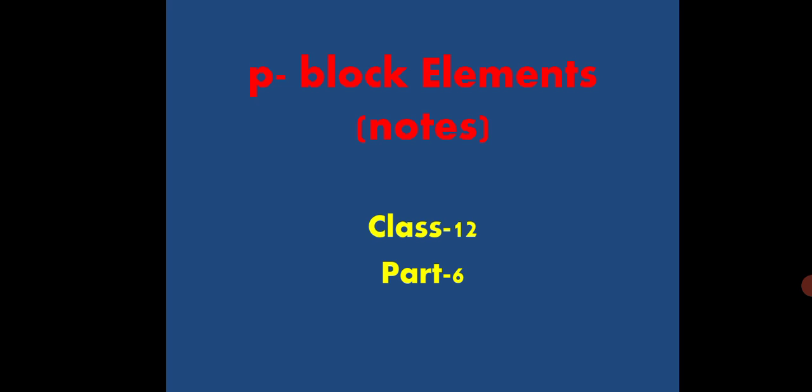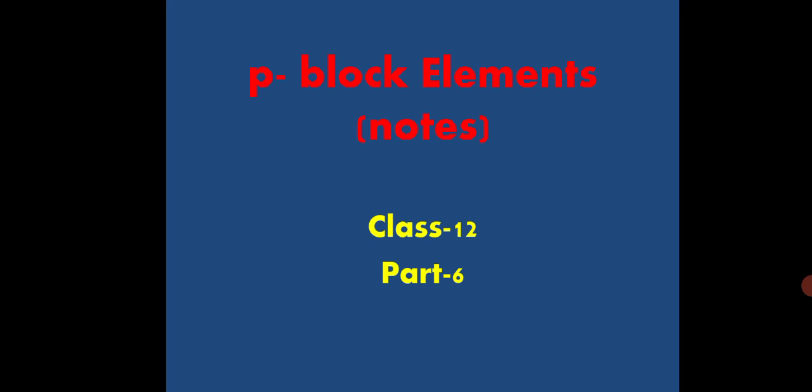So they are neither electropositive nor electronegative in nature. The electronic configuration, if you see, is quite stable. Just now I told you, it is a very stable closed shell configuration. Except helium, they have ns2 np6 configuration. Helium has 1s2, otherwise all other elements have ns2 np6 configuration. Due to the stable closed shell electronic configuration, these elements possess no tendency to gain or lose electrons. That is why they do not take part in chemical reactions. They are highly unreactive and devoid of chemical reactivity under ordinary conditions.